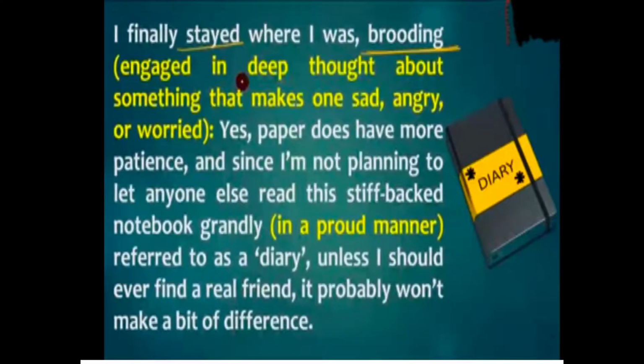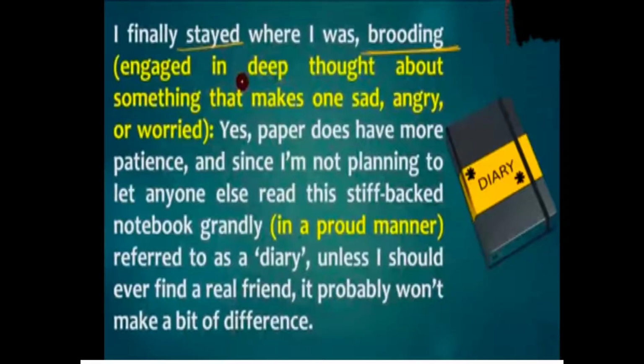So when she was thinking, she was too depressed, and she was thinking about what to do, to whom to share all these thoughts. That time she was depressed badly, and she decided, she thought that the paper had more patience, and she decided to write down everything that came to her mind, because she didn't intend on making someone read it unless she found a real friend. So that's what she is saying.